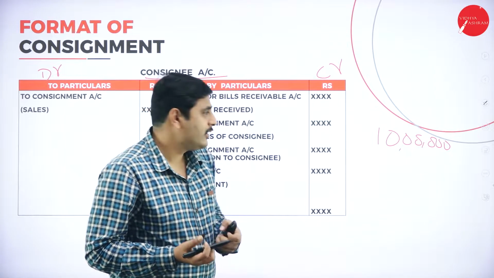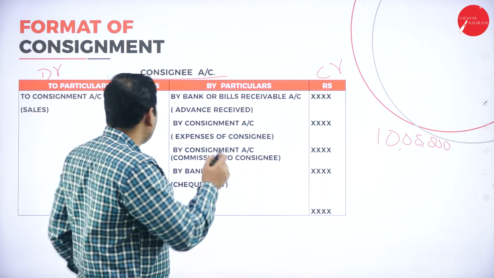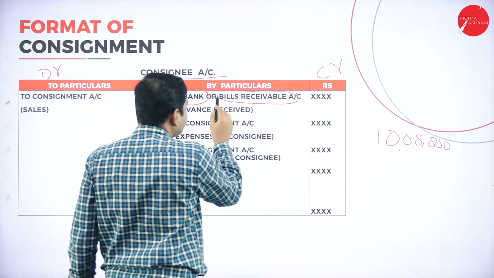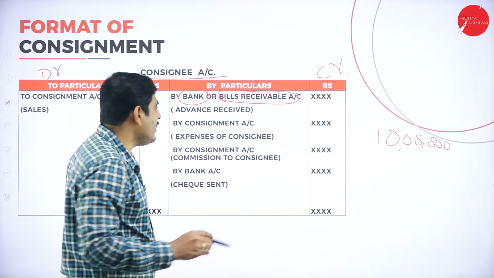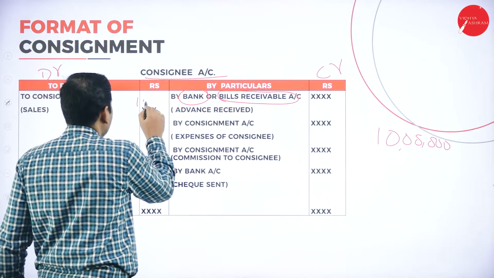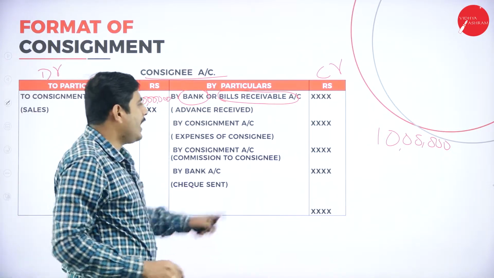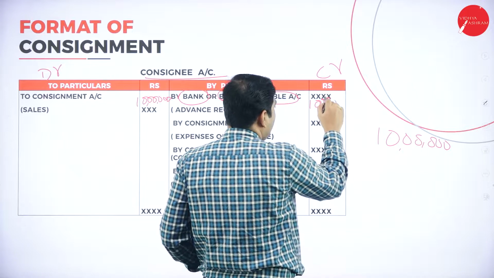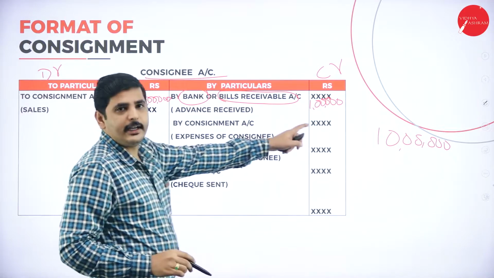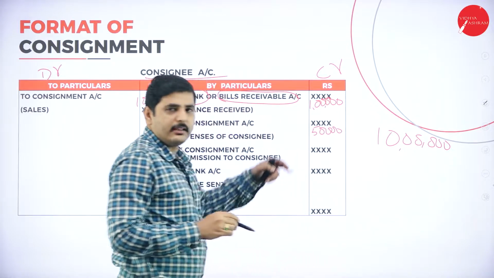So this is the amount received. Sometimes it will be received as bills receivable also. Sometimes he will pay by cheque. Sometimes he will give bills receivable, BR. Anything, we will write the amount. For example, he has made sales worth 10 lakh rupees. 1 lakh rupees he has given as safety deposit with me. Next one, he will deduct his commission. Let's assume 50,000 rupees is the commission. He will deduct the commission.